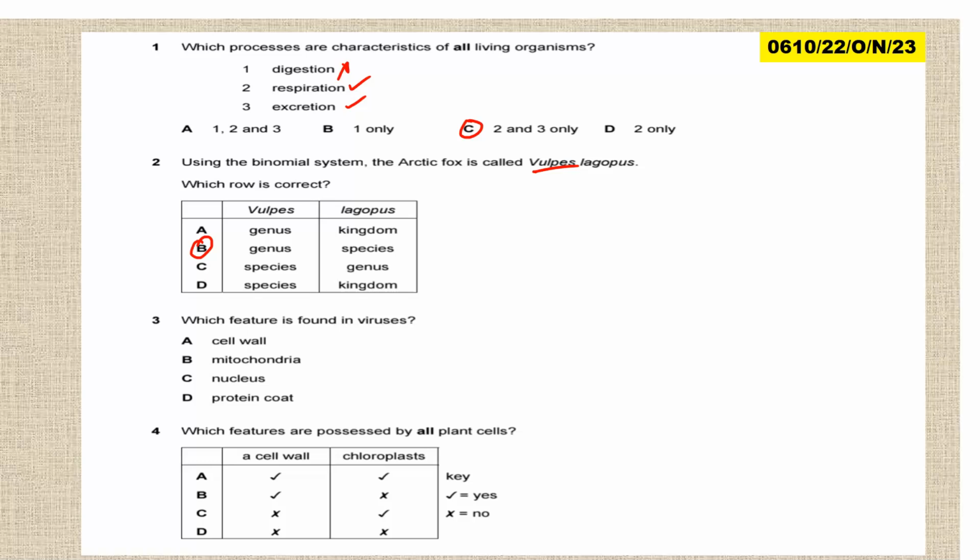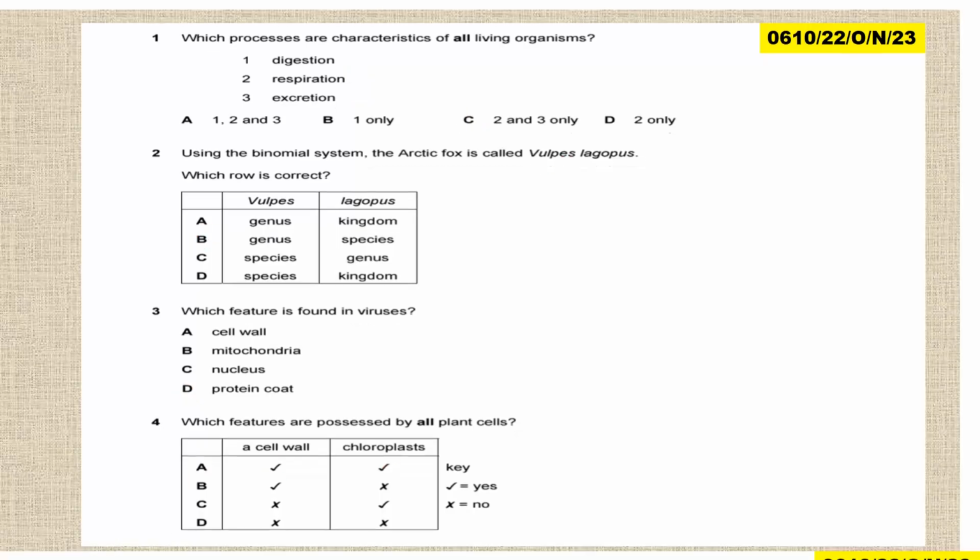Then which feature is found in viruses? Viruses have a protein coat. They do not have a cell wall, mitochondria or nucleus, but have the protein coat. Then question 4, which features are possessed by all plants? Chloroplast and cell wall, so you need all parts ticked. The answer is A.